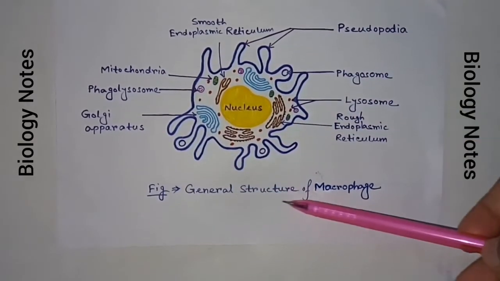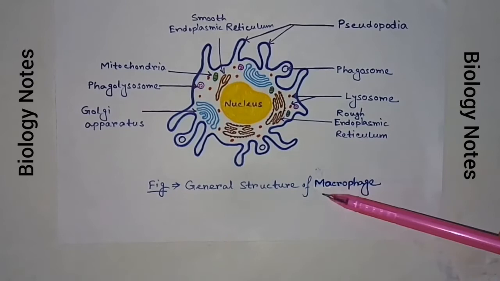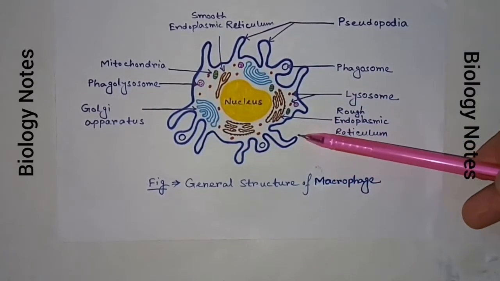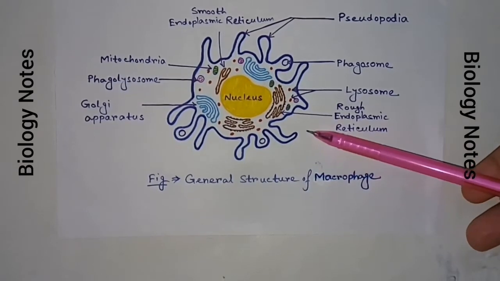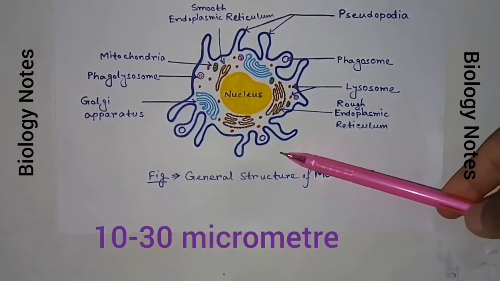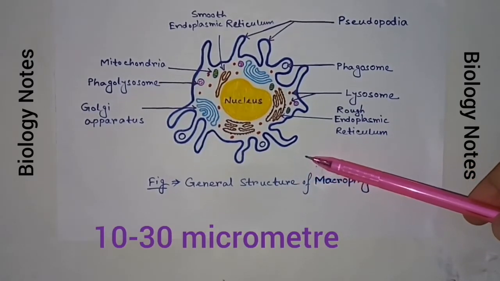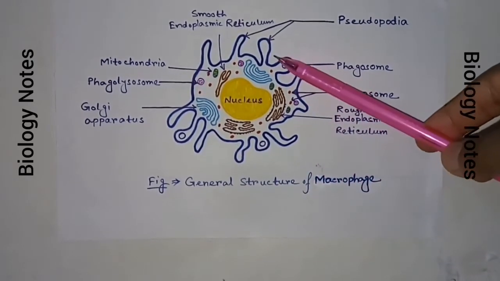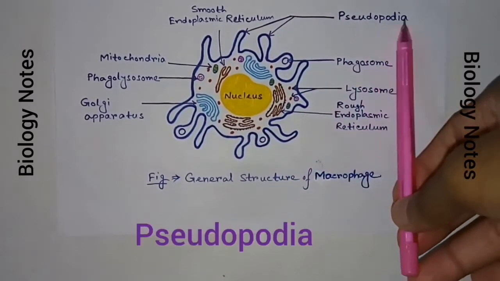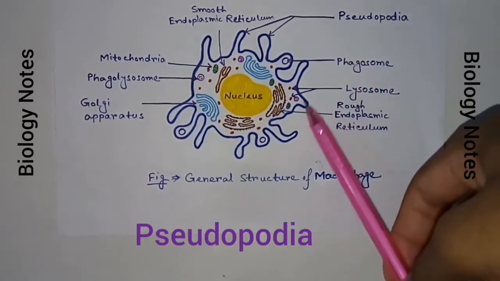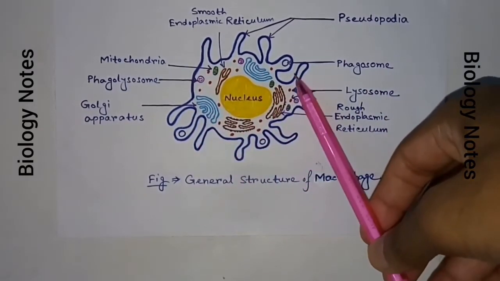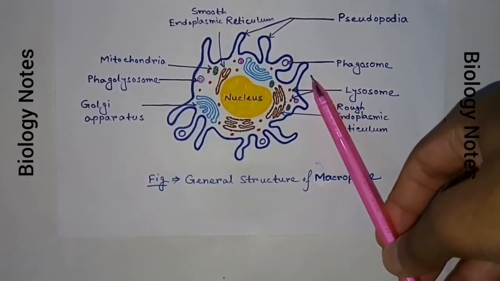This is a diagram showing the general structure of macrophage. Their shape and size vary considerably corresponding to their state of functional activity. A typical macrophage measures between 10 and 30 micrometer in diameter. Membrane has numerous finger-like projections called pseudopodia. These actually help to engulf the foreign substances, microbes, etc.